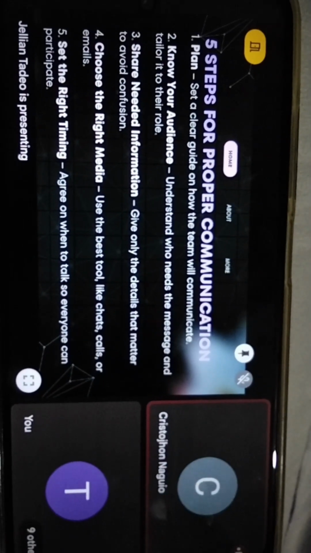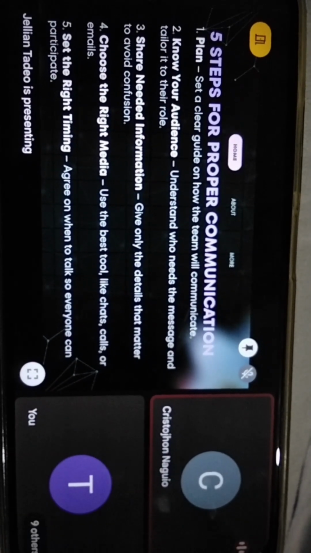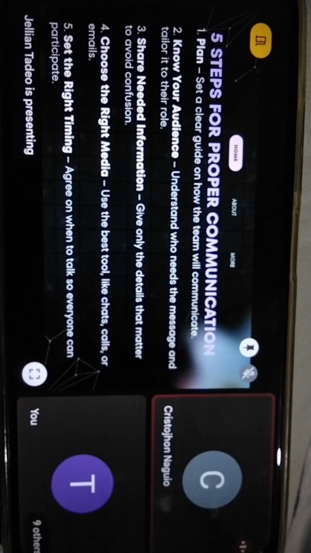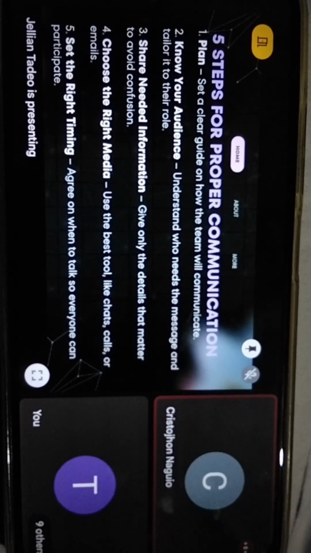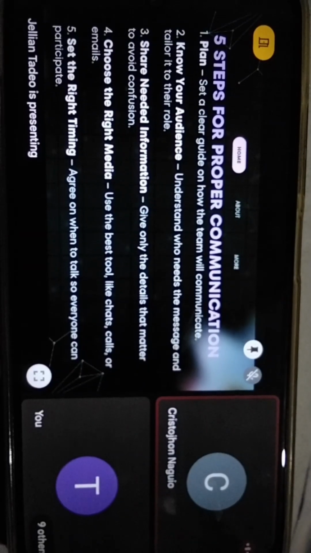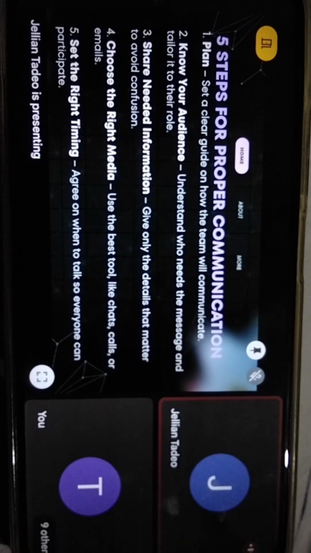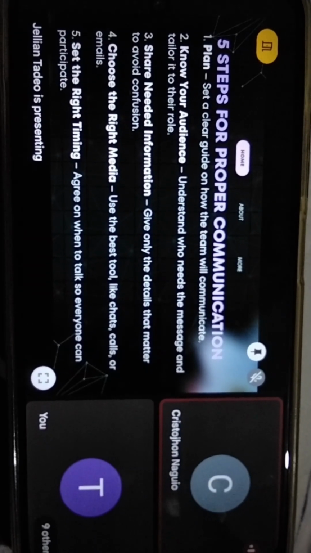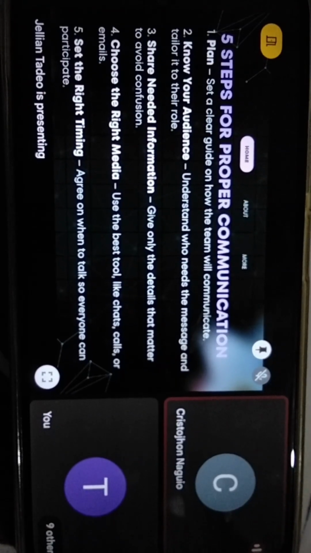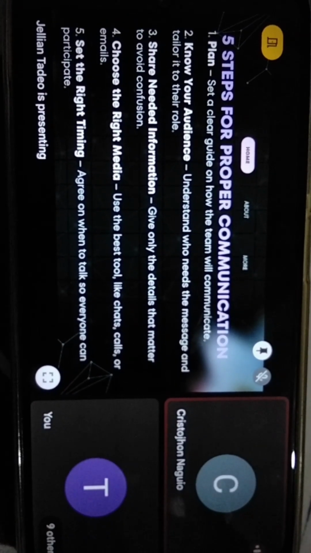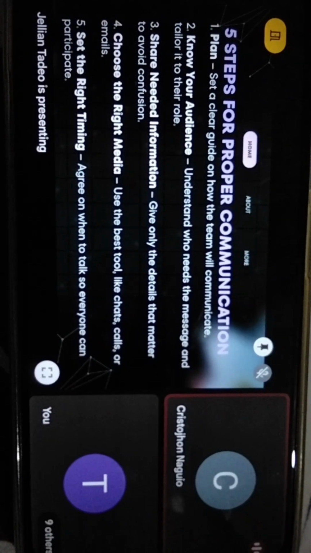Tips for proper communication that guide a team to stay connected and work smoothly together. By following them, misunderstandings are avoided and teamwork becomes more effective. 5 tips for proper communication. Number 1. Plan. Set a clear guide on how the team will communicate. So before communicating, plan what you want to say. Think about your purpose, key points, and the best way to deliver your message.